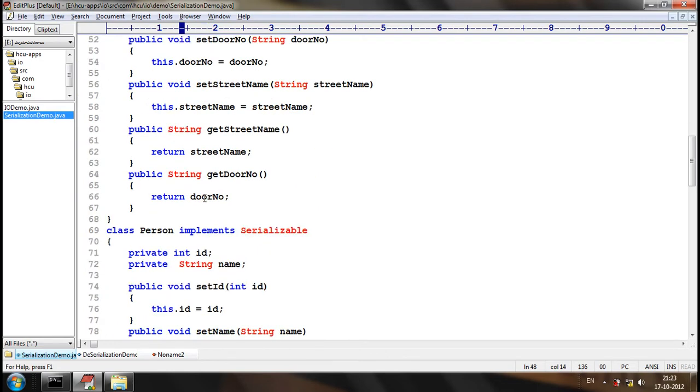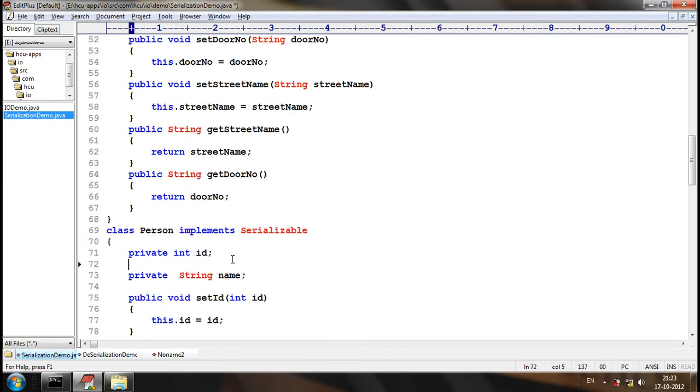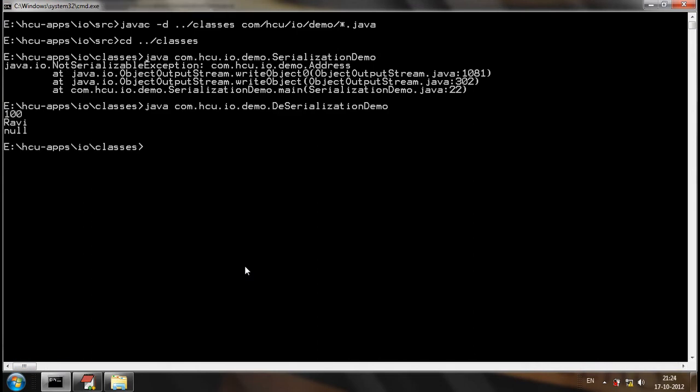Now, let me consider we have an address class. We have a reference to address. Now, is address a static or non-static attribute? Non-static attribute. So, now let us see. There is an address which is a non-static attribute, and we are trying to serialize the person.